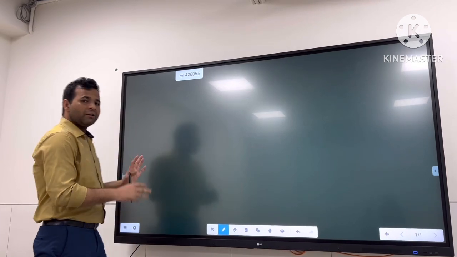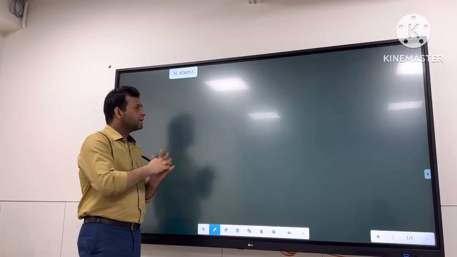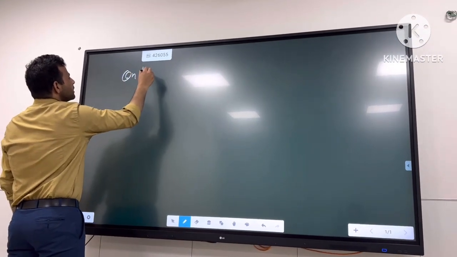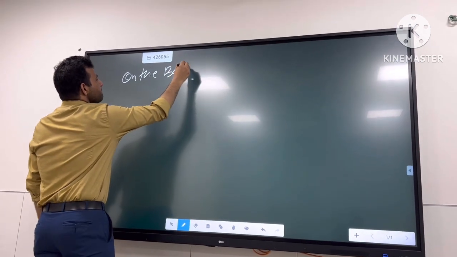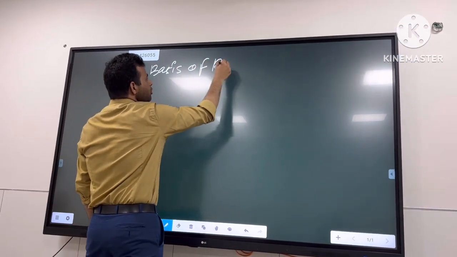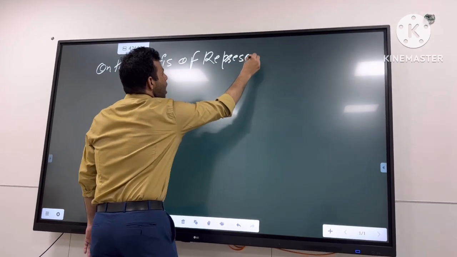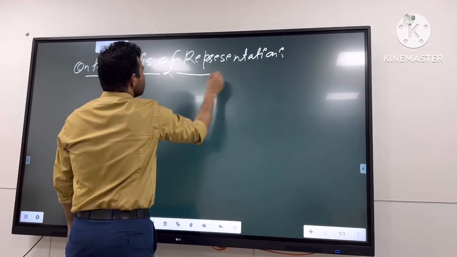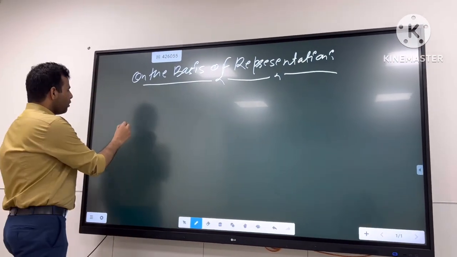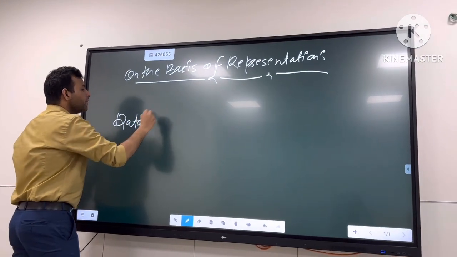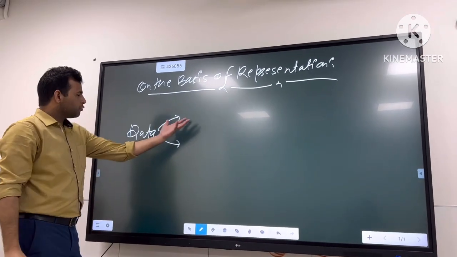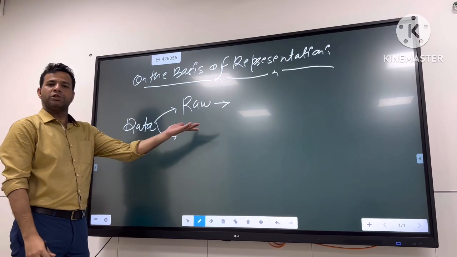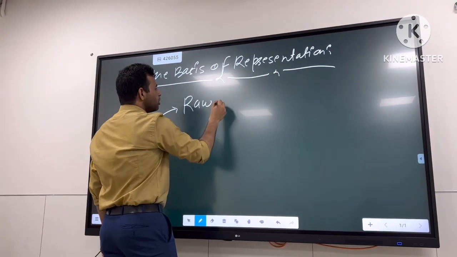Okay, now student, on the basis of representation of data, we can classify the data into two types. Let's start. So on the basis of representation. So if I want to represent our data, how can I do that? On the basis of representation, we can classify the data into two types. So now I am going to write data, and data can be classified on the basis of representation. So we can represent the data in raw form. If the data is not arranged, then that data is known as the raw data. So I can write raw data.